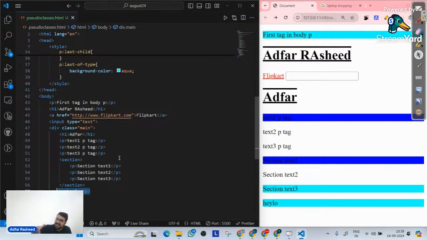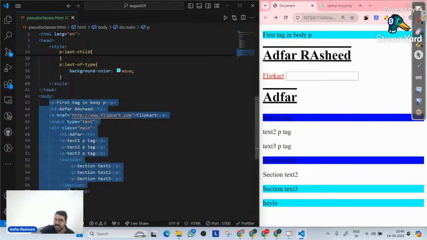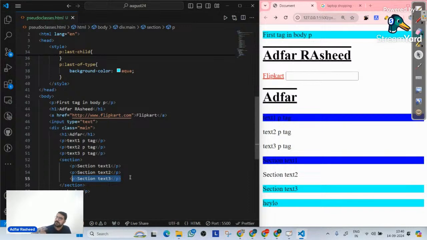In a parent, at its level, at its hierarchy, whatever the last occurrence of P is, not necessarily the last element, but the last occurrence. You can clearly see this P tag is the last occurrence of P tag inside this body. Do you see inside this body there's any other P tag? Of course not. So that's why it got selected. Then in this div, the last occurrence is this. In this section, the last occurrence is this. So that's what we mean by last of type.